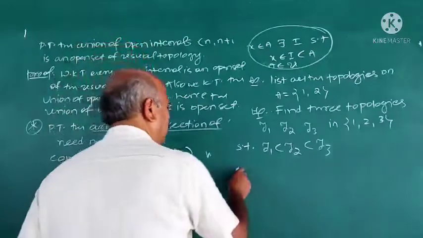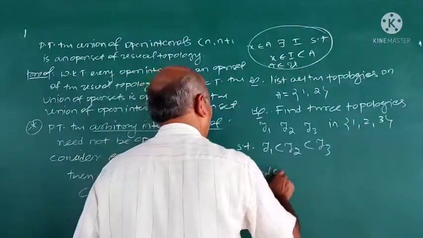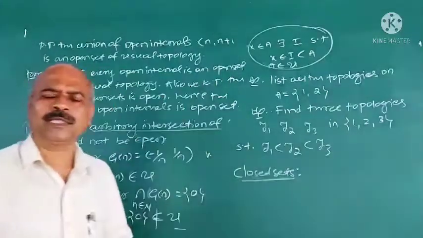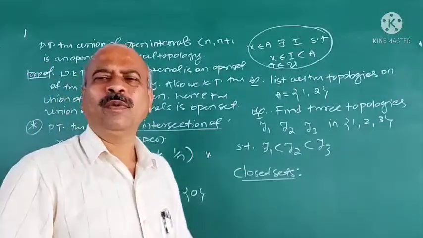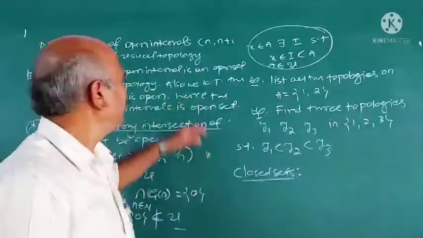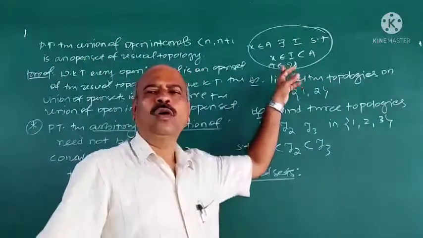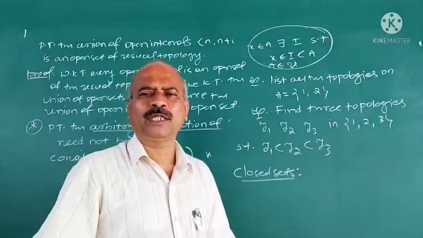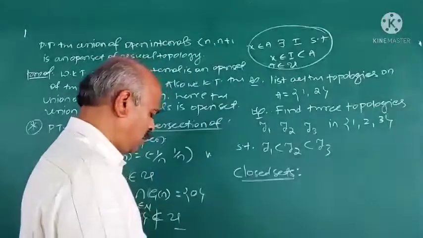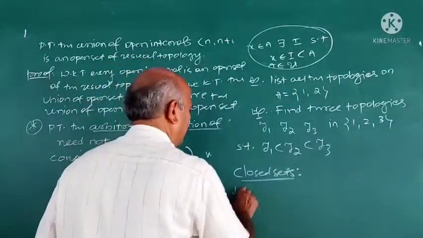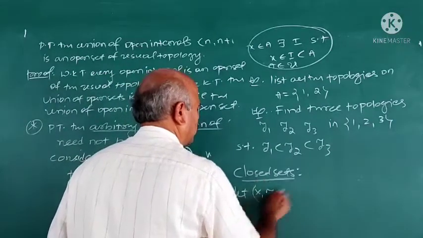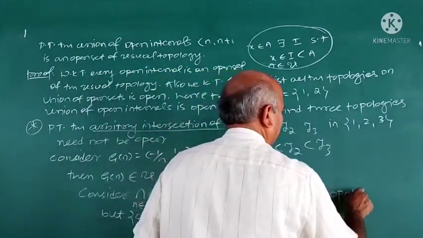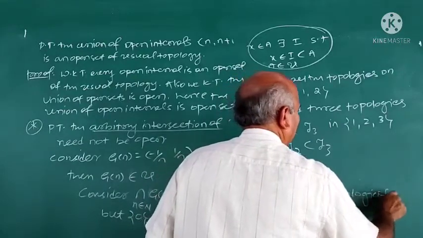Now the definition of closed sets. I already explained what open sets are. What do you mean by open set? If TO is a topology on X, every member of TO is called an open set. Now the definition of closed set. Let (X, TO) be any topological space.